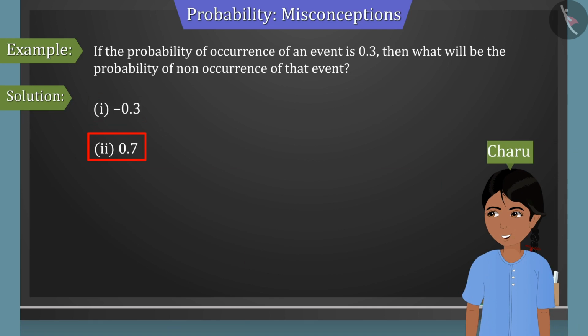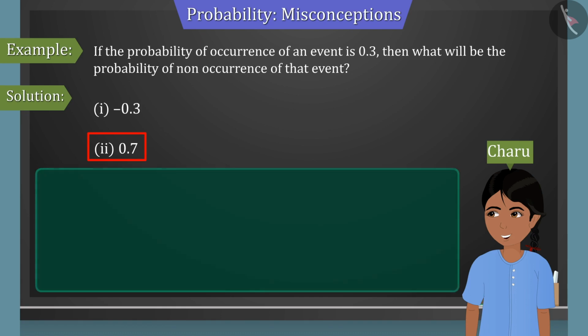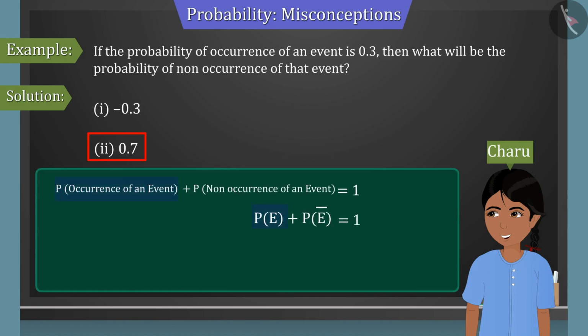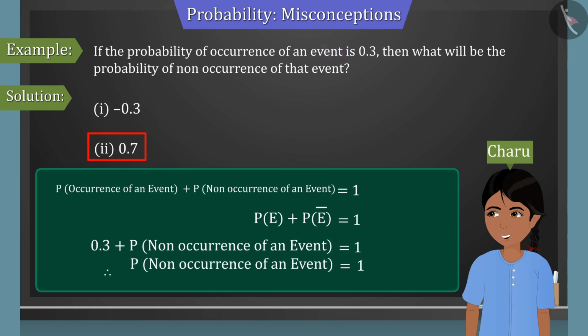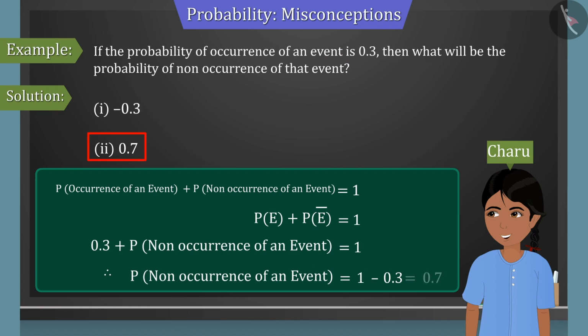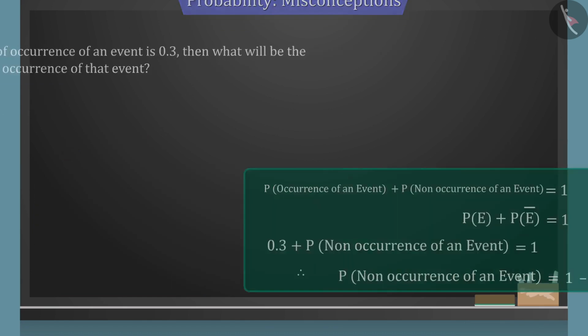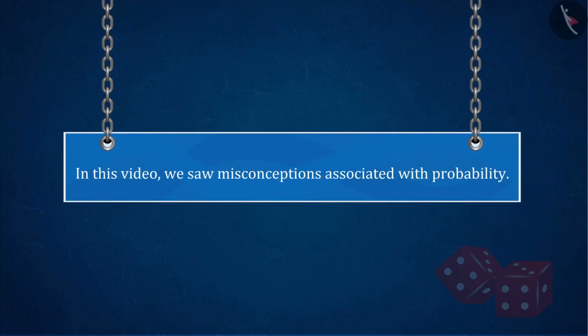Let us now observe how Charu solved this question. According to Charu, the sum of the probabilities of occurrence and non-occurrence of an event is 1. In this question, we are given the probability of occurrence of an event 0.3. Therefore, the probability of the event not occurring is 0.7. Charu's answer is correct. In this video, we saw misconceptions associated with probability.